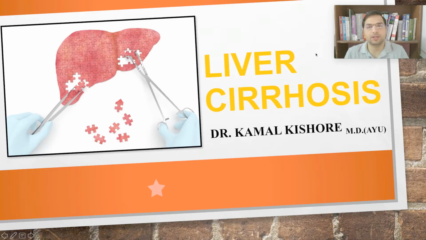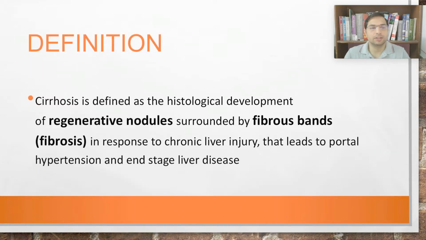Today we are going to study liver cirrhosis. Cirrhosis is defined as the histological development of regenerative nodules surrounded by fibrous bands, that is fibrosis, in response to chronic liver injury. So whenever there is chronic injury to the liver, it modifies its architecture, and that modified architecture results in the formation of regenerative nodules, right, which are surrounded